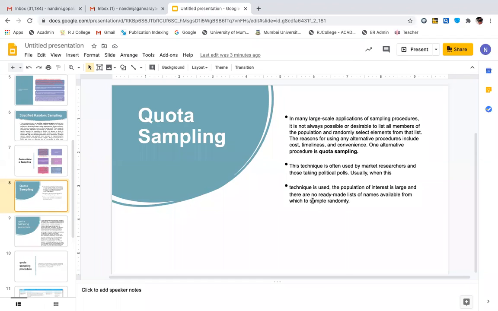Like for example, I want to study the shopping habits of 50 people from high income group and 50 people from middle income group. So that quota is fixed. So if you're in the middle income group and if there are only 60 people, 50 are definitely going to be studied because the quota is 50. It is not at random. That is called quota sampling.